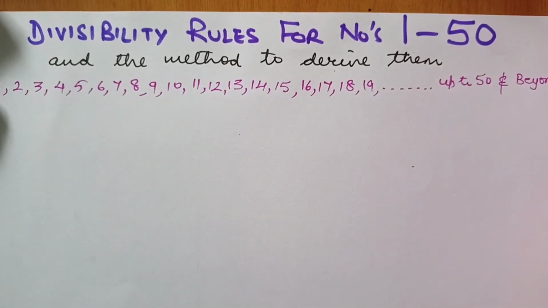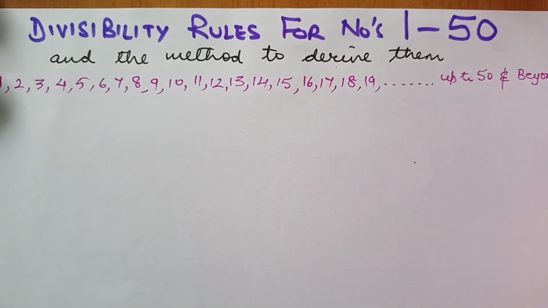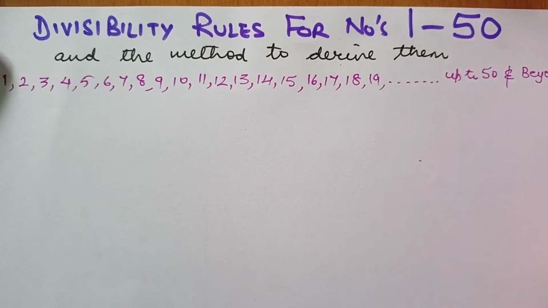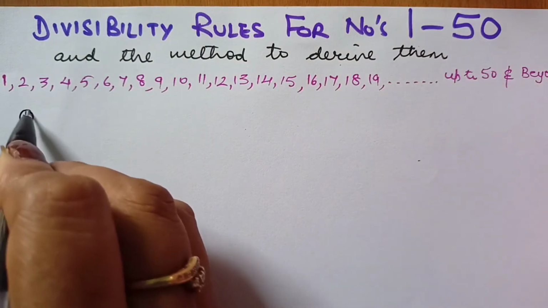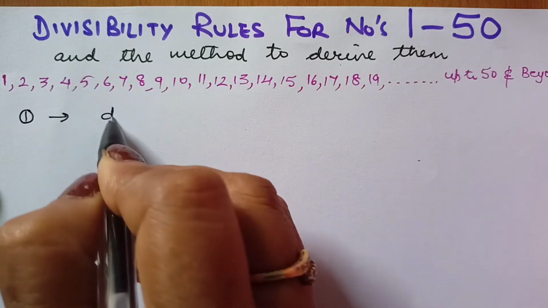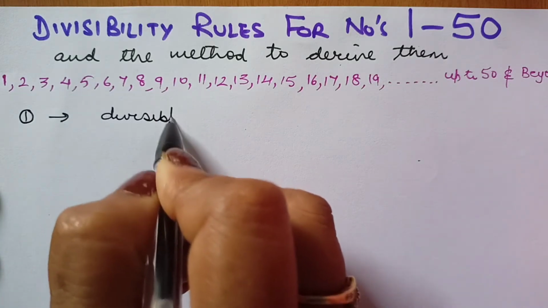In today's video, I am going to take up divisibility rules for all the numbers from 1 to 50, and also we are going to derive the method for finding rules for any prime number. So let us start the video. First of all, 1 is a very sweet number which is divisible by every number.